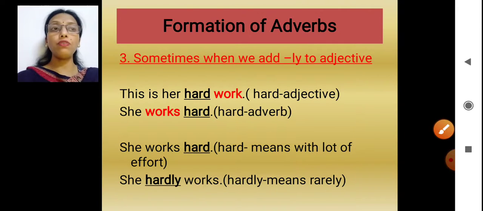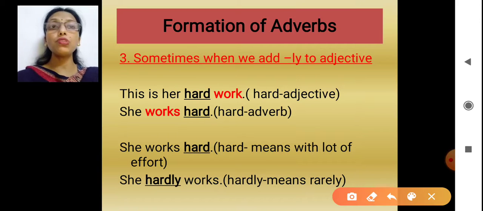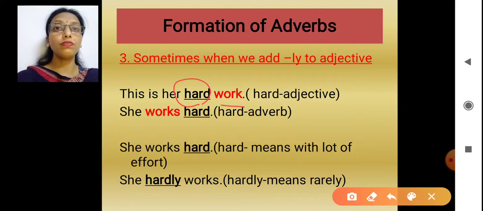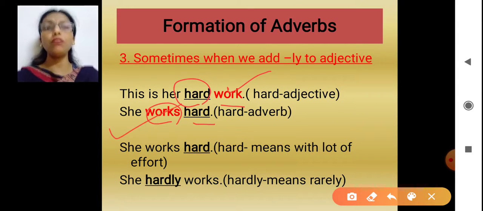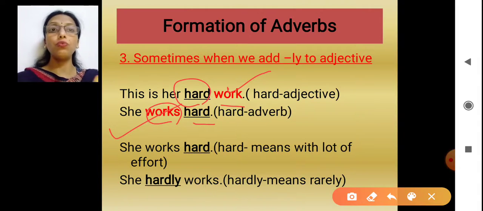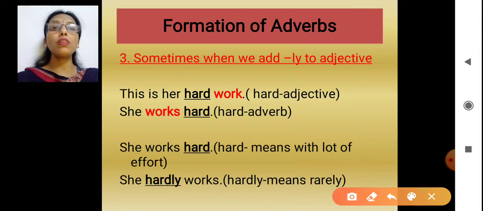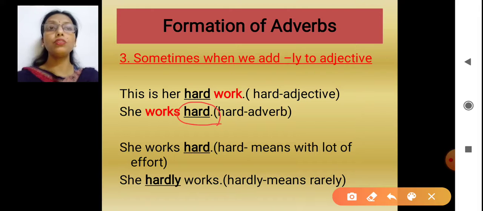Listen, children, it's very simple. Just we have to listen and watch carefully. Here this word hard is talking about work, hard work. And here I am saying works hard. Here work is a noun and here work is a verb. Now, if I add ly to this word hard, what will it become? Hardly.